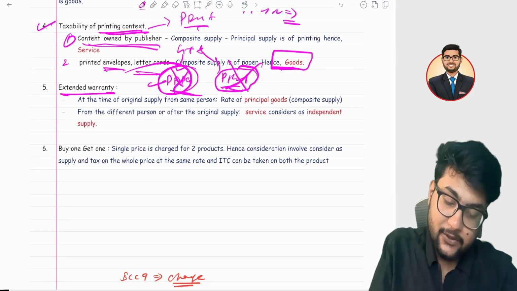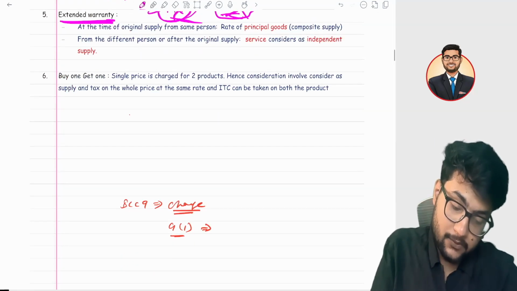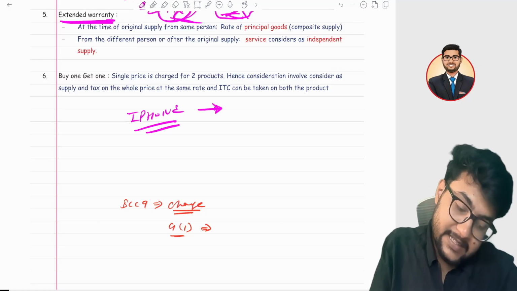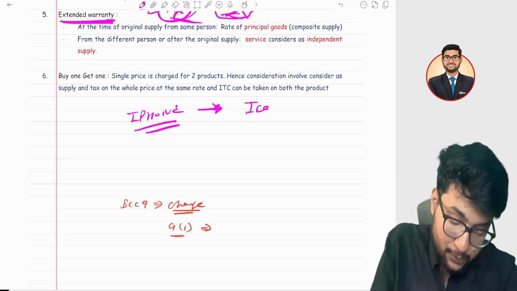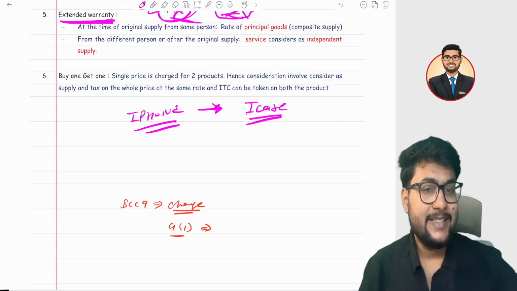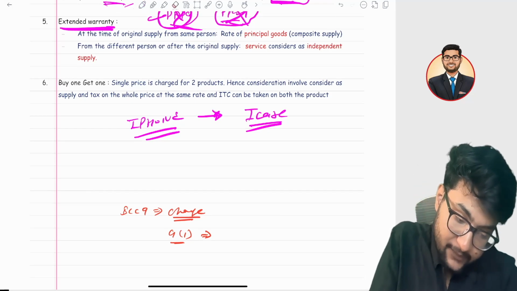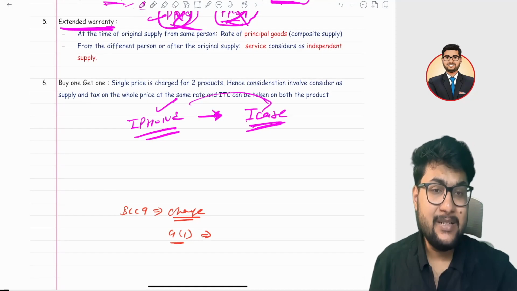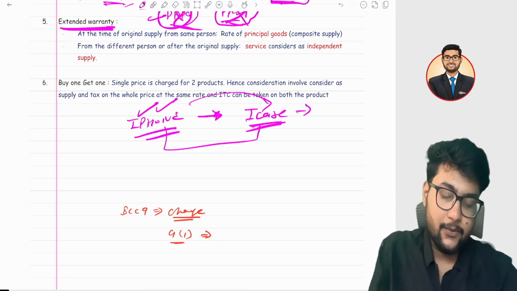Another is extended warranty. And what is extended warranty? Suppose I recently purchased an iPhone. There's a salesperson who continuously told me, sir, do you want to purchase iCare? Because iCare is an extended warranty, right? So if I am purchasing an iPhone, and with the iPhone I am purchasing iCare from the same vendor, in that case it is a composite supply, and the main supply is of the iPhone.